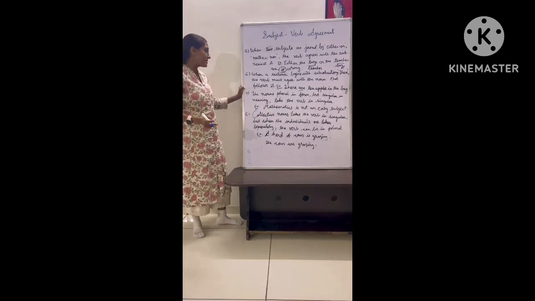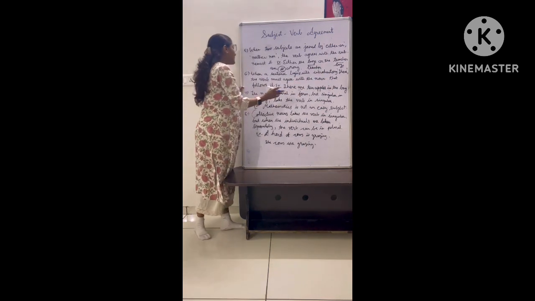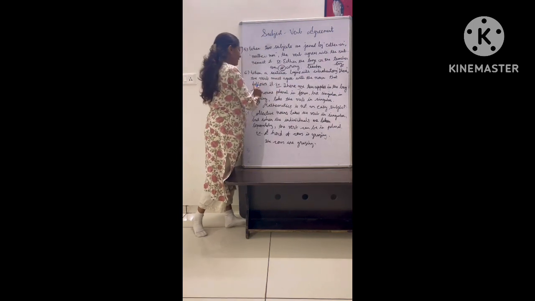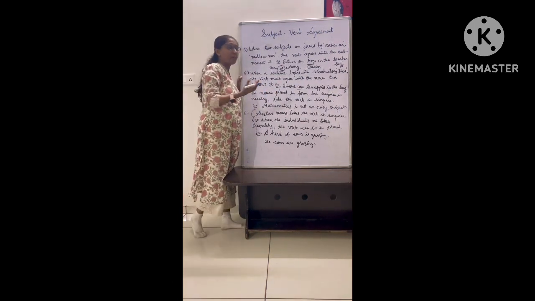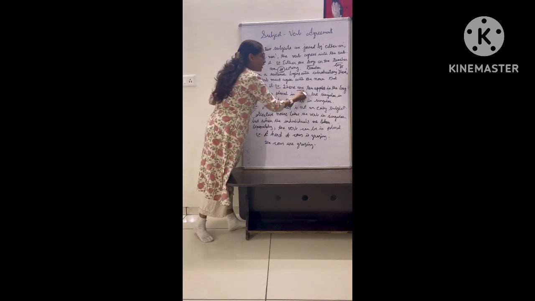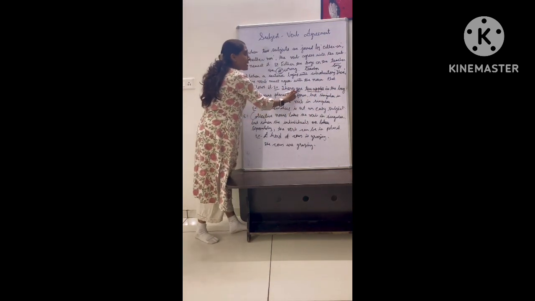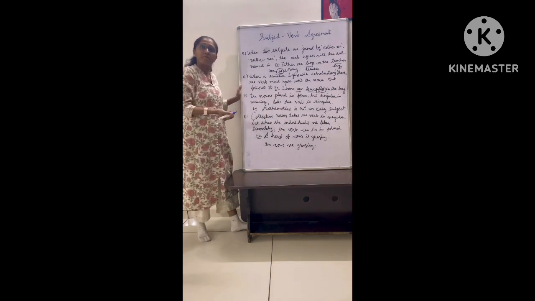Rule number 6: when a sentence begins with the introductory there, the verb must agree with the noun that follows it. If the sentence starts with there, the verb will follow the noun that follows it, right? Like, there are 10 apples in the bag. Here apples are plural, so the verb will be plural.